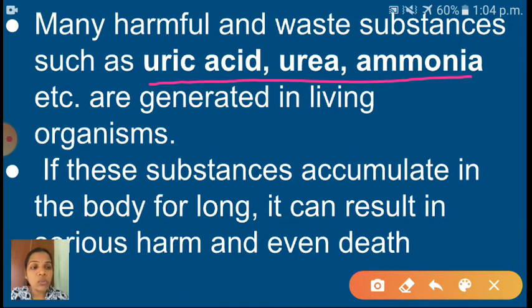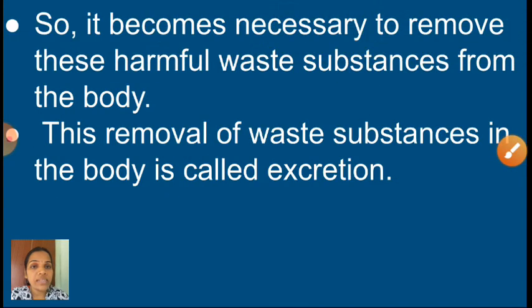So, children, next one. It becomes necessary to remove these harmful waste substances from the body. This removal of waste substances from the body is called what? Excretion. Because these are toxic substances, they should be eliminated from our body. That process is called excretion. If they are accumulated in our body, it leads to a severe problem, and sometimes death may also happen. So excretion is another important life process in living organisms. Shall we go to the next now?